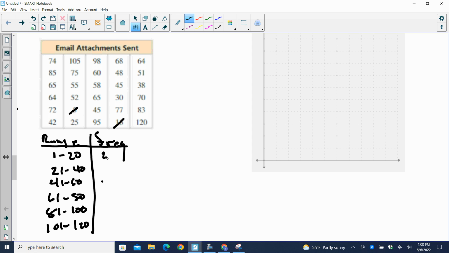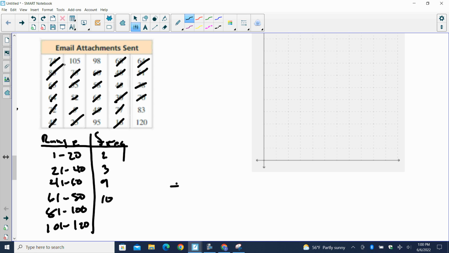From 21 to 40, I see 1, 2. 41 to 60, I see 1, 2, 3, 4, 5, 6, 7, 8, 9, I see 9 of them. 61 to 80, 1, 2, 3, 4, 5, 6, 7, 8, 9, 10 of them.